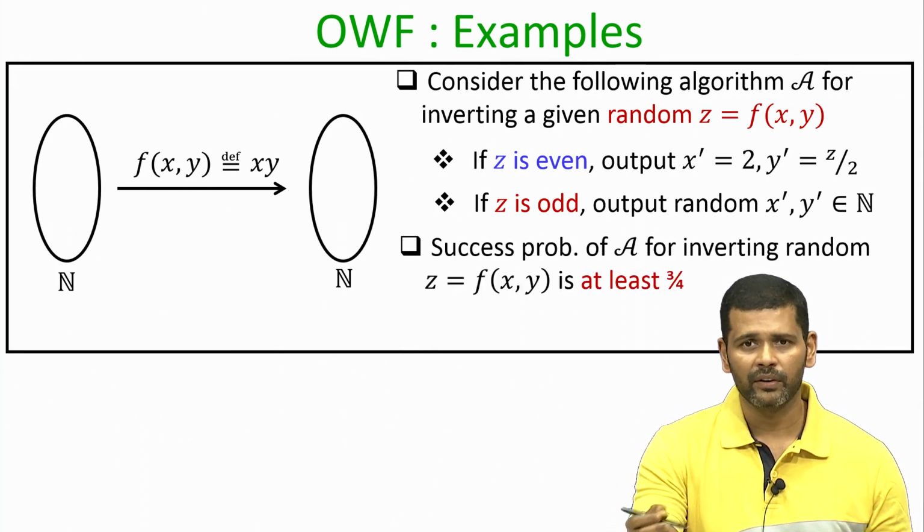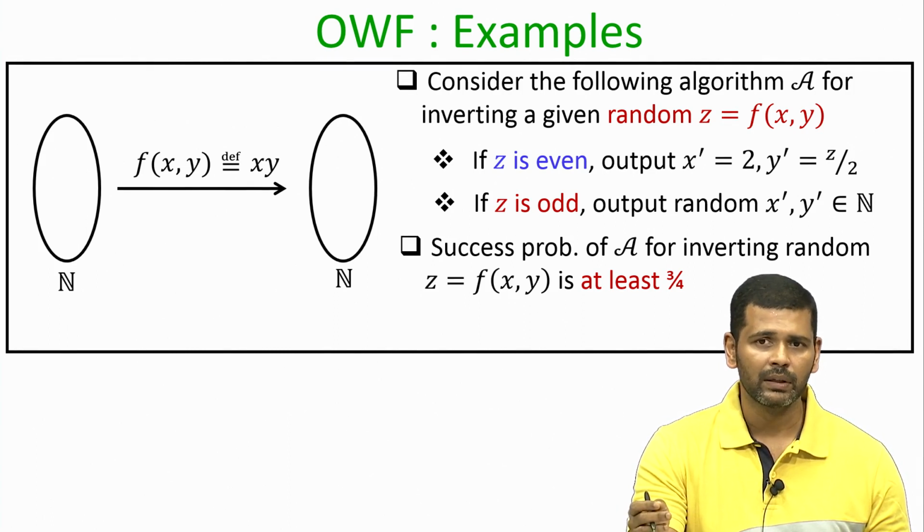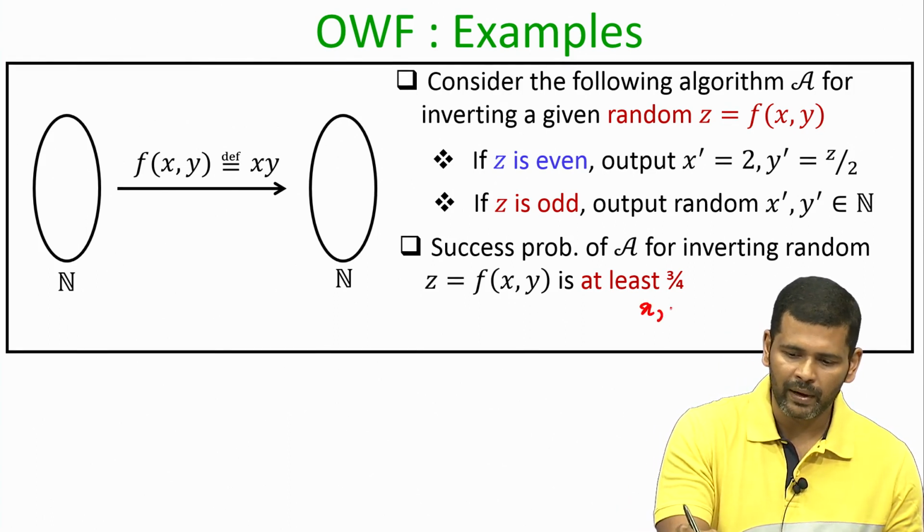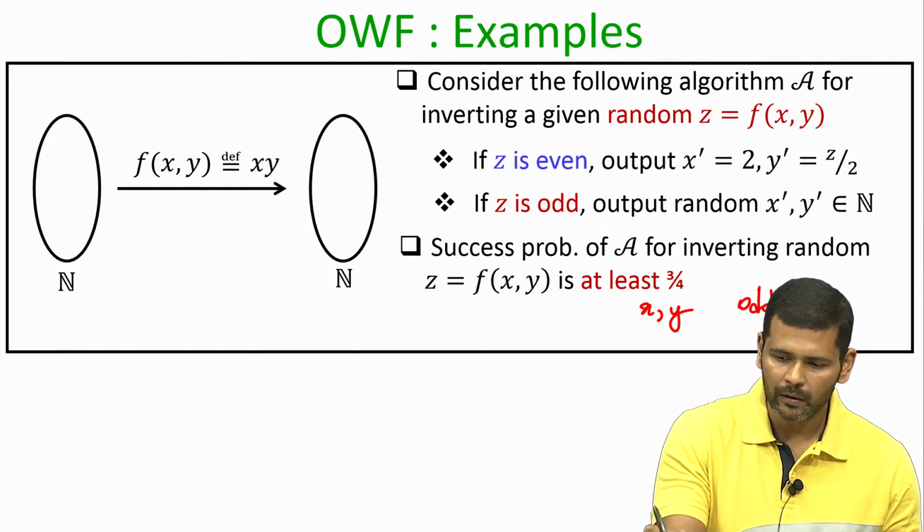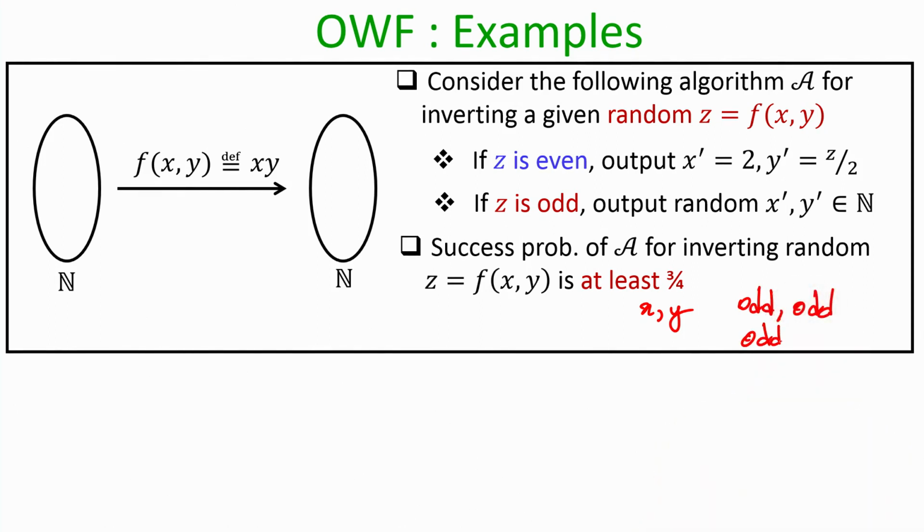It turns out that the success probability of this inversion algorithm is actually 3 by 4. Since the function is a 2 input function, the possible values of x comma y could be odd comma odd, odd comma even, even comma odd, and even comma even. Out of these 4 combinations, for 3 of them your z will always be even, and if z is even, then the inversion algorithm, namely outputting 2 and z by 2 as the possible pre-image, is successful.